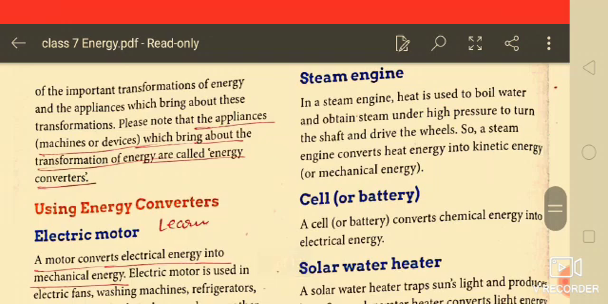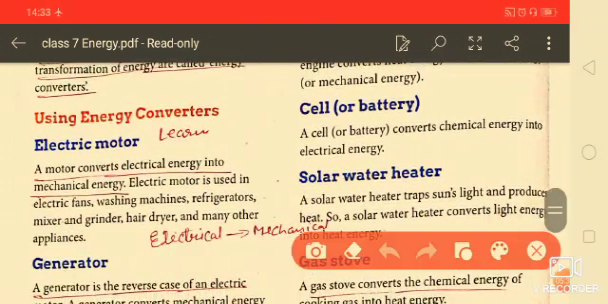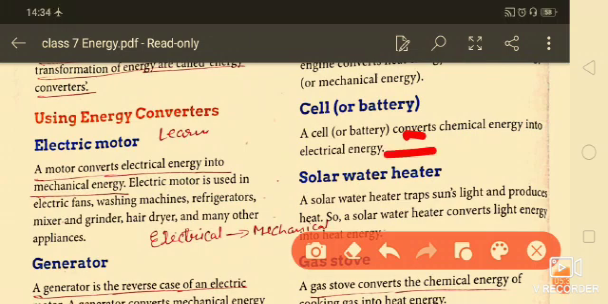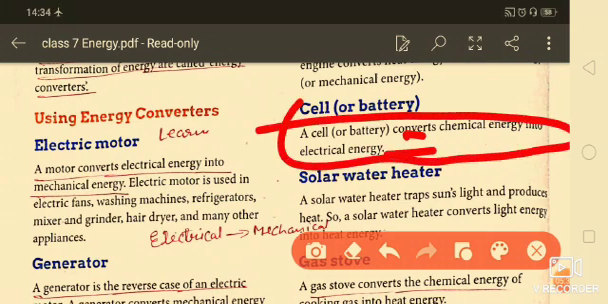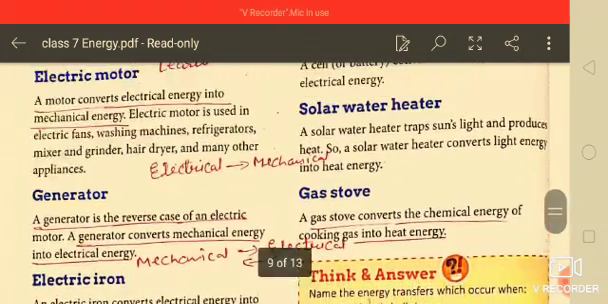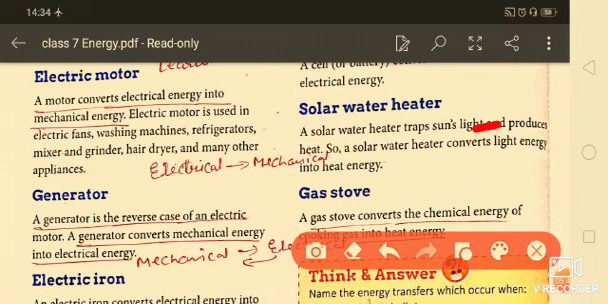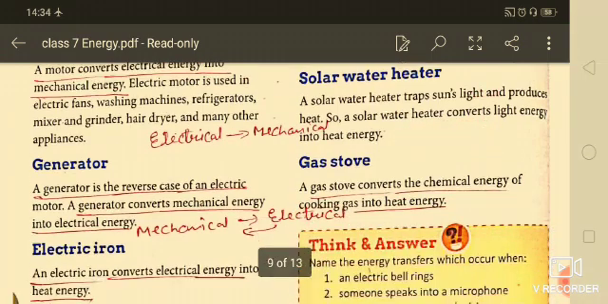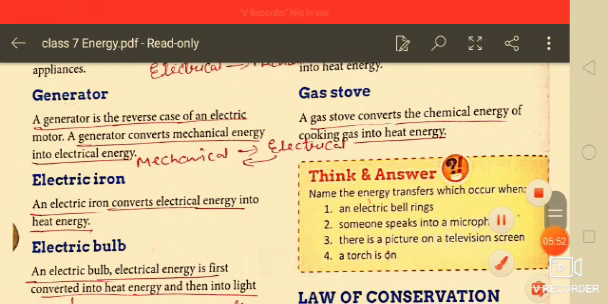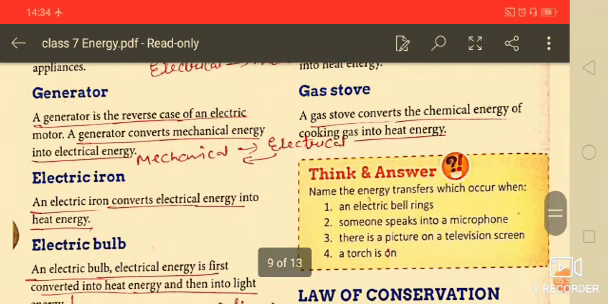Next one is steam energy, which we find with the steam engine. Next is the cell or battery. A cell or battery converts chemical energy into electrical energy. These lines are very important. Now the solar water heater traps the sunlight, that means it converts light energy into heat energy. And gas stoves convert chemical energy into heat energy, since they are used for cooking.